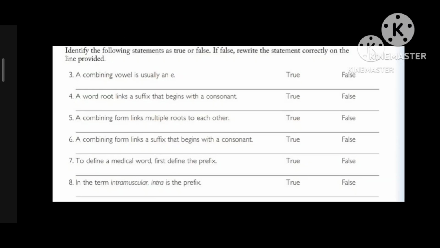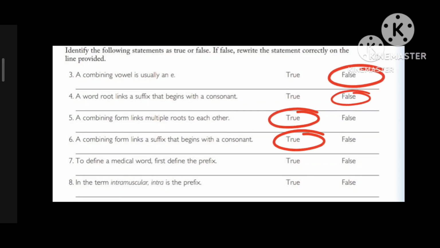Next is true or false. First question is a combining vowel is usually an E. This is false because a combining vowel is usually an O. Second question is a word root links a suffix that begins with consonant. This is false because a word root links a suffix that begins with vowel, not consonant. Third question is a combining form links multiple roots to each other. It's true. Fourth question is a combining form links a suffix that begins with consonant. It's true.